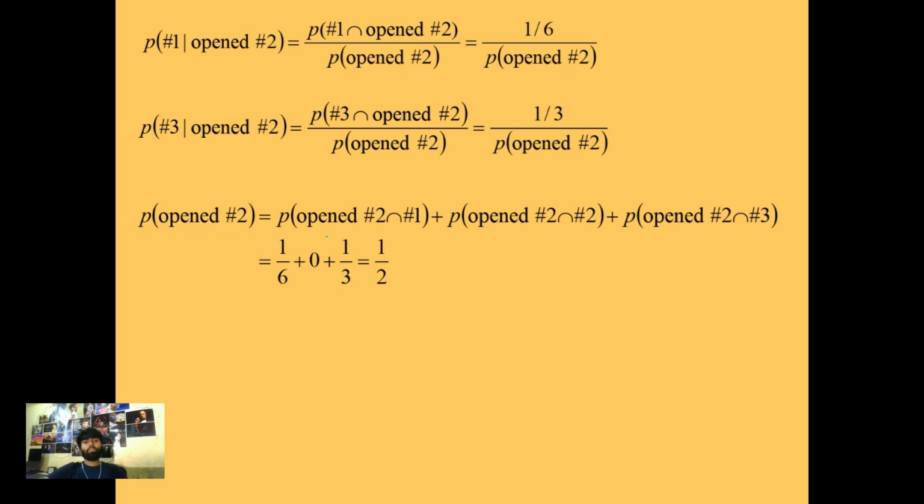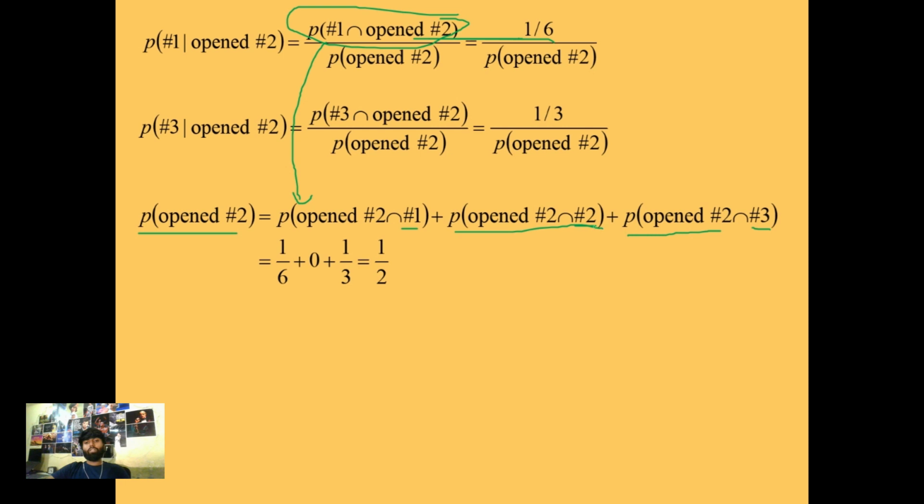For the denominator, we're going to consider all the cases for the opening of the second door, and we're going to add them and find the total probability, which will basically be the probability of the second door being opened. It will be equal to the probability of the second door open when the first door has the prize, plus the probability of the second door open when the second door has the prize, plus the probability of the second door open when the third door has the prize. So the probability of the second door open when the first door has the prize is one sixth, as we found out in the previous slide.